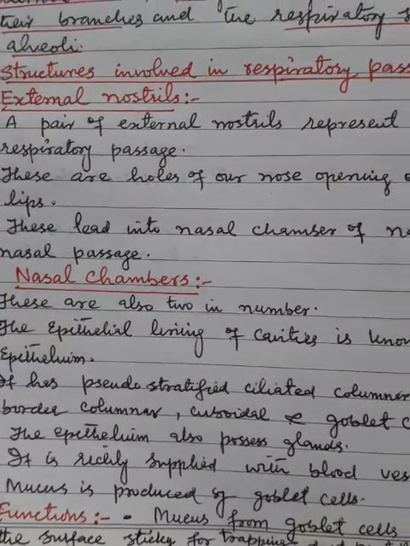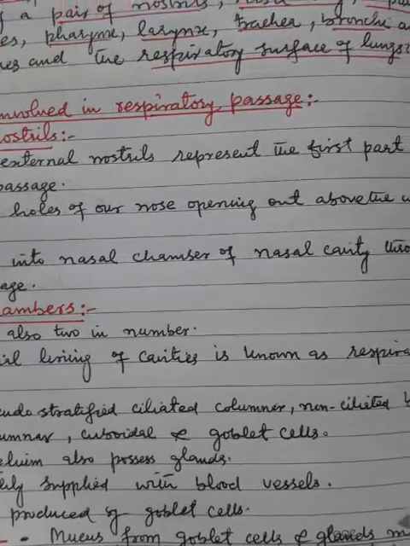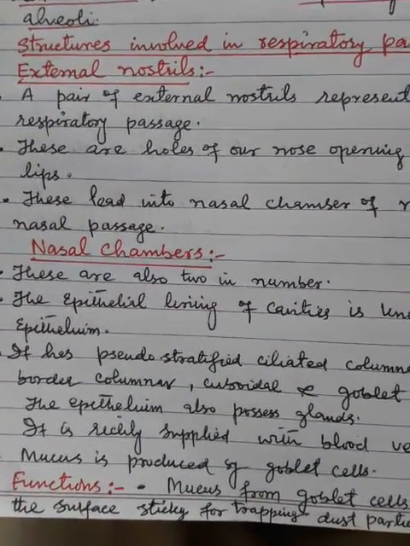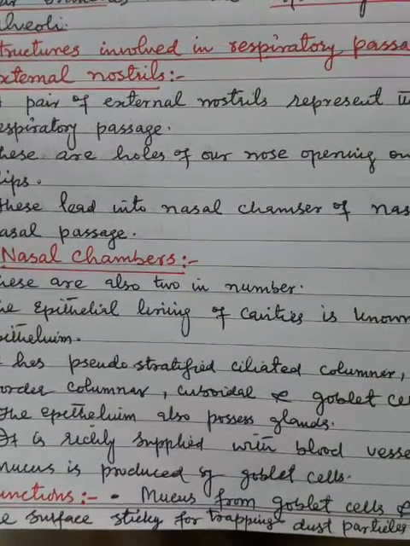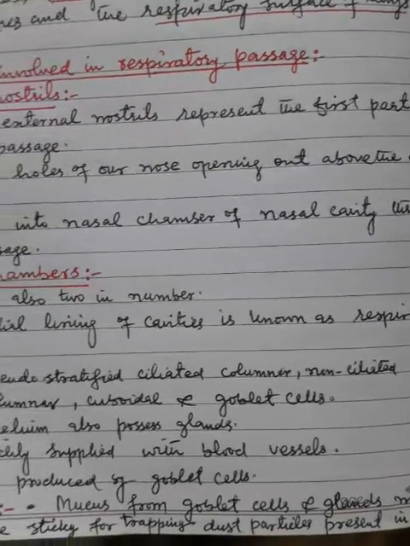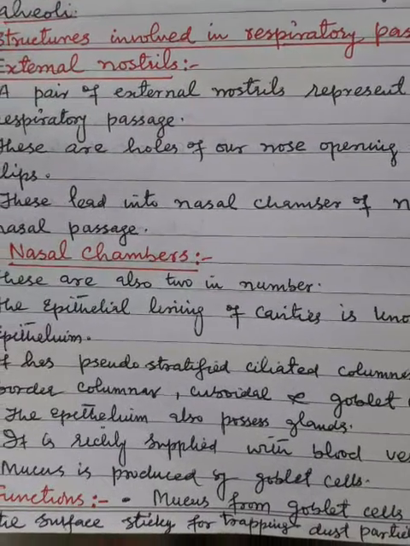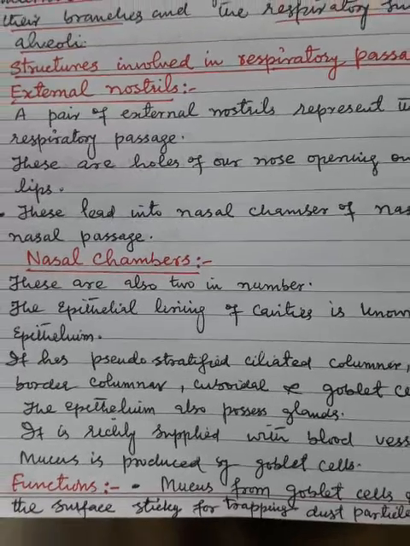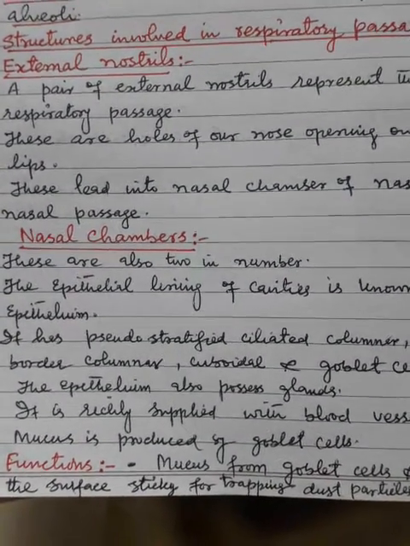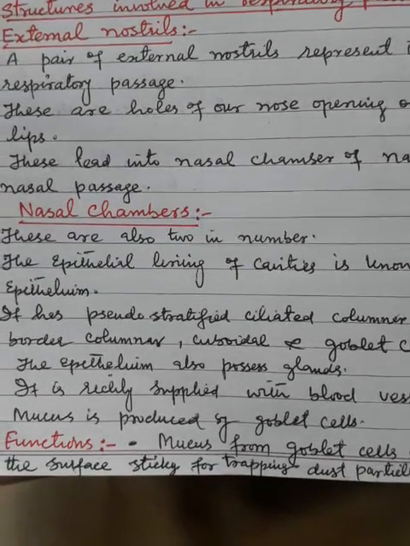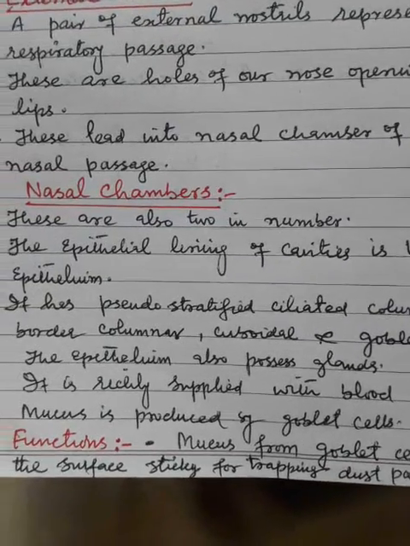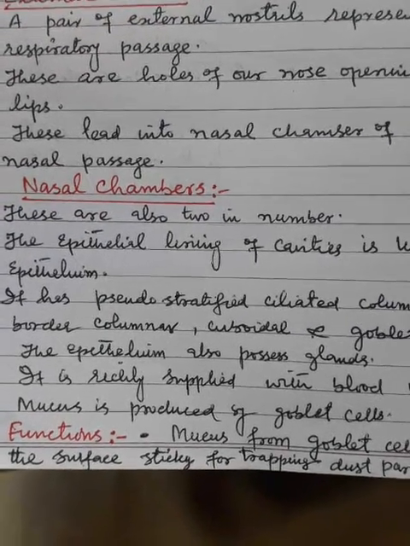The epithelial lining of the cavities is known as respiratory epithelium. It has pseudostratified ciliated columnar, non-ciliated brush border columnar, cuboidal and goblet cells. The epithelium also possesses glands. It is richly supplied with blood vessels. Mucus is produced by goblet cells.